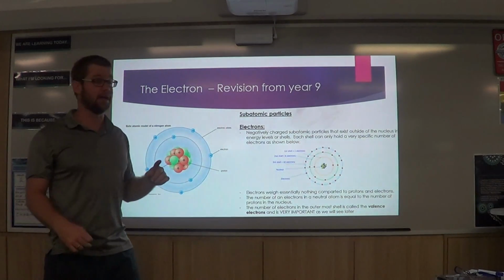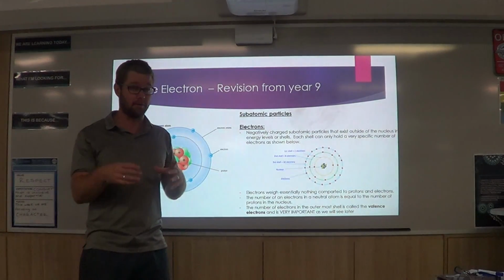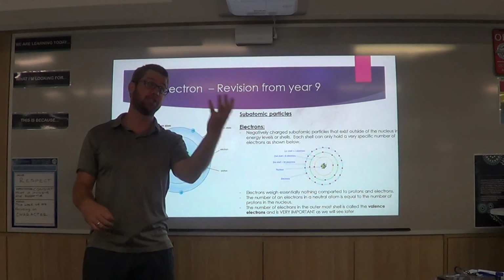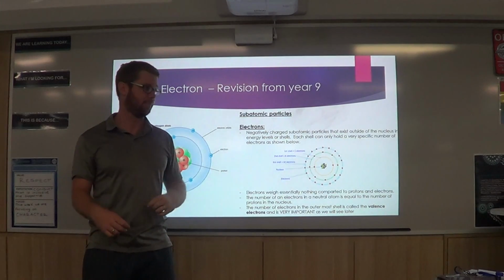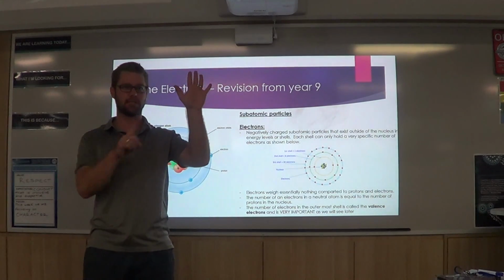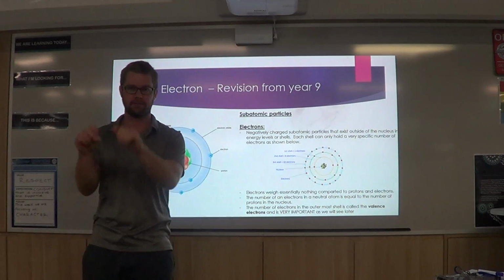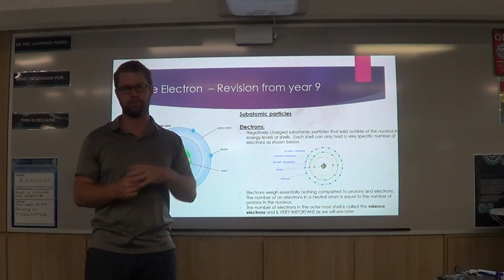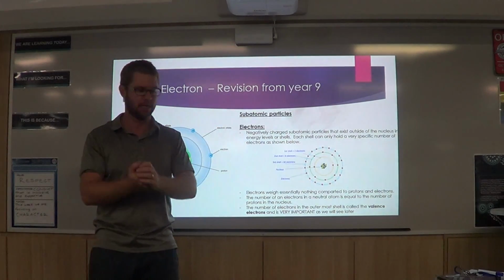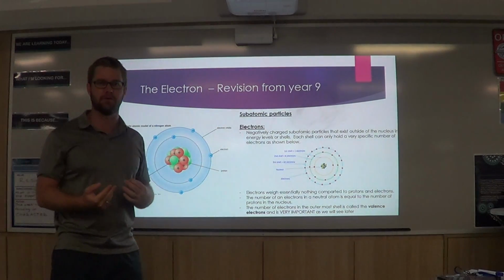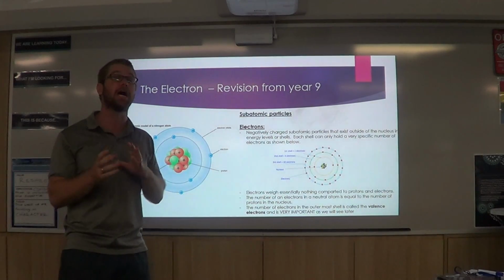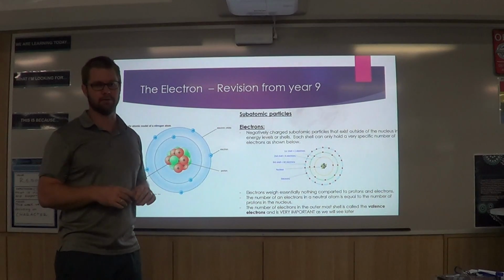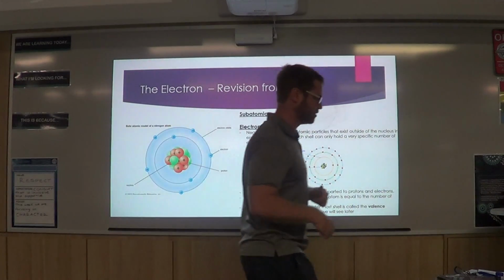The other important thing to note here is that normally in a neutral atom, if you want to know how many electrons you've got in an atom, you check the number of protons, the atomic number. Because if it's neutral, if you've got 6 positive protons in the nucleus, you have to have 6 negative electrons to balance it out. So there's 0 charge overall. 6 positives plus 6 negatives gives 0. So if you want to know how many electrons you've got and it's a neutral atom, so it hasn't got a charge on it, and we'll talk about those later, you check the atomic number, the number of protons. So that's really important. Electrons are super important.